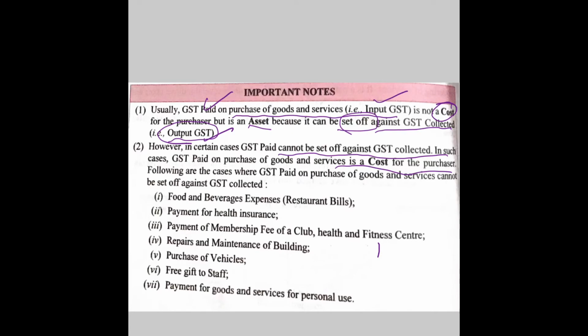These are the items: food and beverages, payment of health insurance, payment of membership fee of a club, repairs and maintenance of building, purchase of vehicles, free gifts to staff, and payment for goods and services for personal use. These are the cases when GST paid cannot be set off against GST collected.